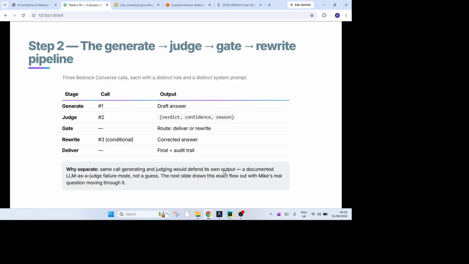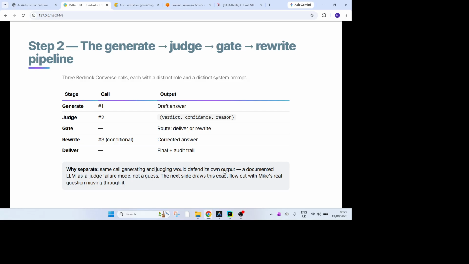So in terms of the overall approach, when Mike asks a question, we do the validation, we do contract validation, we do the data augmentation, and the first call gives us the response back, and we call it a generate, which gets the draft answer.